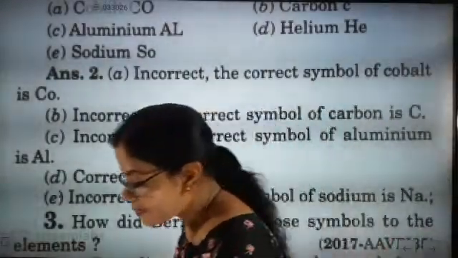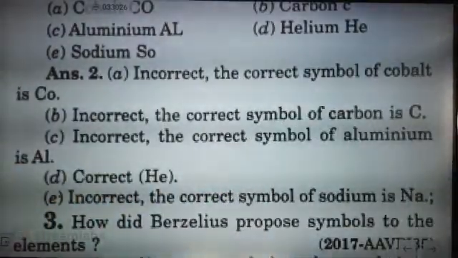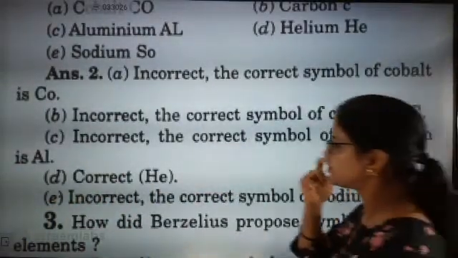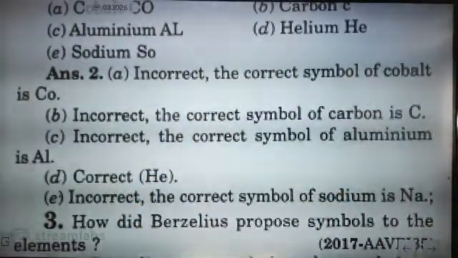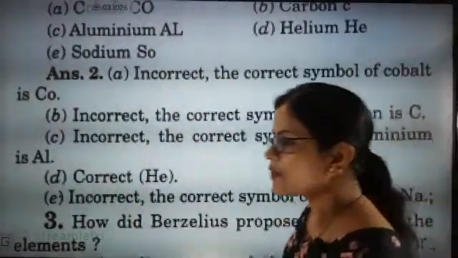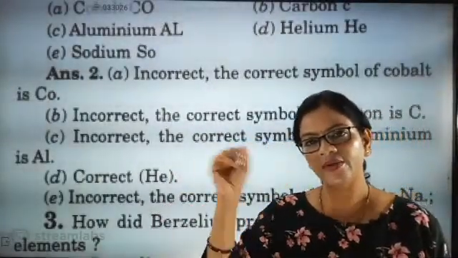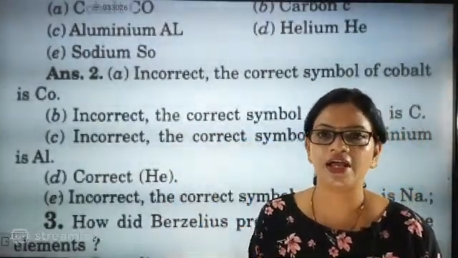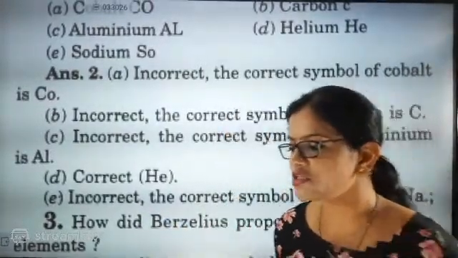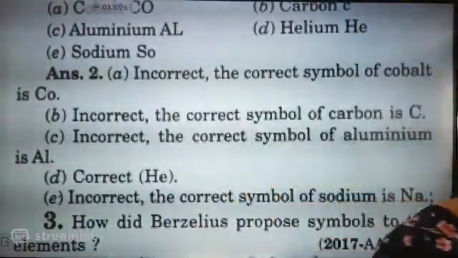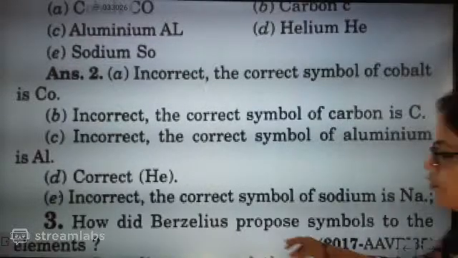If you remember, at the time of teaching I told you he was the first person who, rather than giving symbols or drawings, proposed that the first 2 letters of the name of the element be taken. The first letter will be capital, the second letter small.